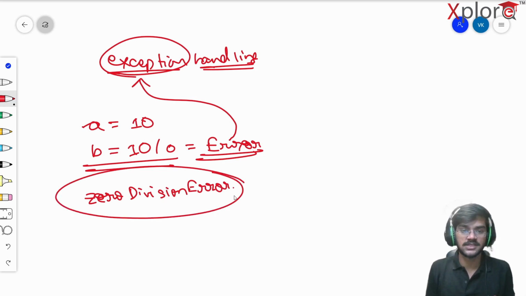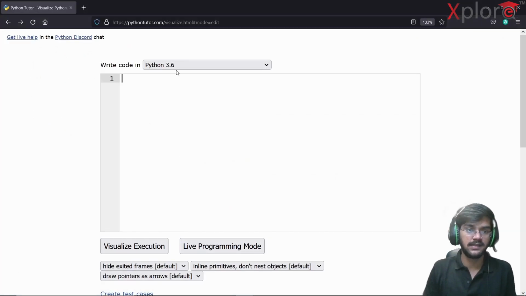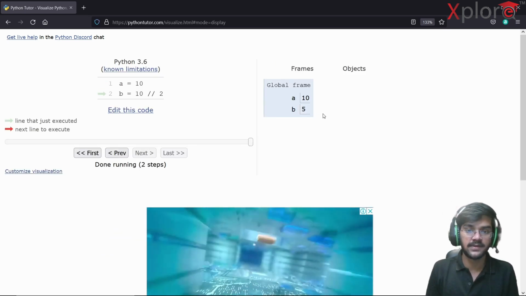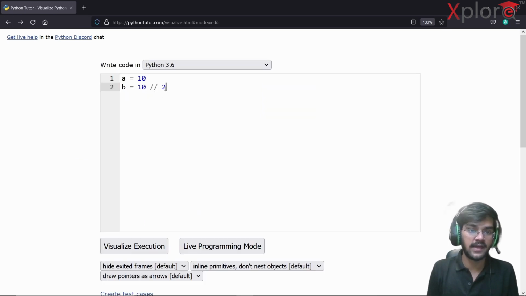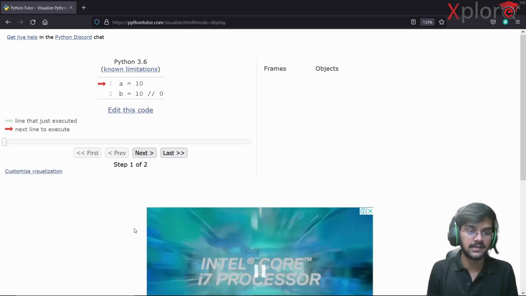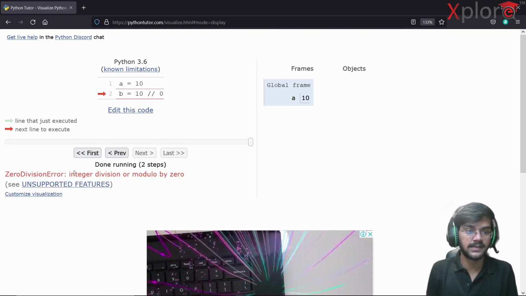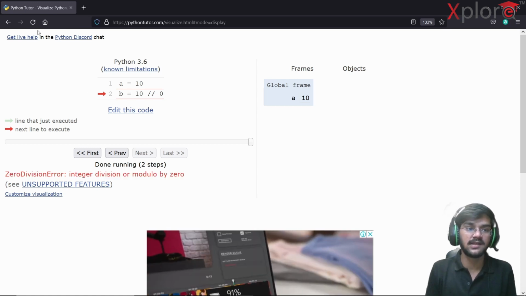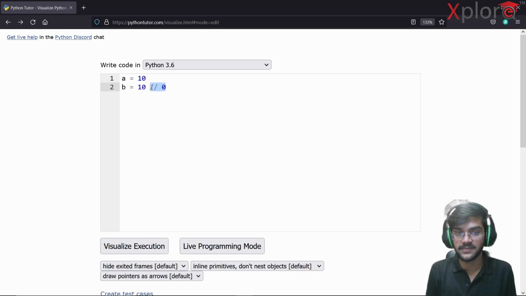For a quick instance, I'm going to go to the website pythontutor.com, which is familiar to you because I introduced it in the previous video. Suppose I have a equal to 10 and I write 10 by 2. This gives me 5 happily. If I go to the last step, b is equal to 5. What if I have 10 by 0? Look at what happens in the next step: ZeroDivisionError, integer division or modulo by 0. If I divide a number by 0, that throws an error.